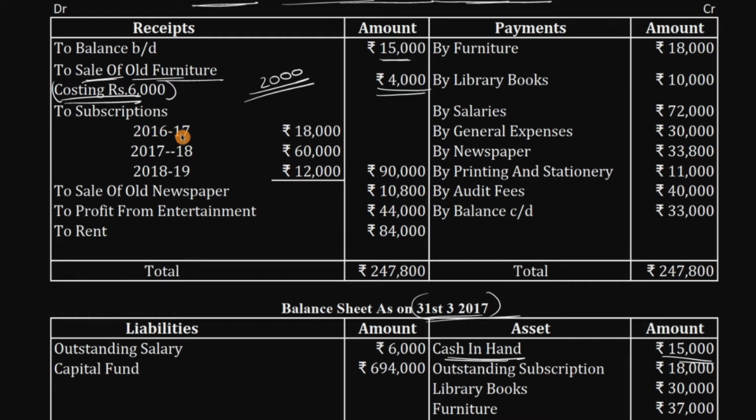Next, we have subscription. From the subscription, they're getting this much amount. In the year 16-17, they got 18,000. In the year 17-18, they got 60,000. And in 18-19, they got 12,000 rupees. Since they have given it in this divided manner, we should not consider the last year's subscription because it's already over. We should not consider anything in the form of last year. If it was not given like this, we would have to subtract 18,000, but right now they've given it based on the division. We should only consider the current year subscription of 60,000 in the income and expenditure account.